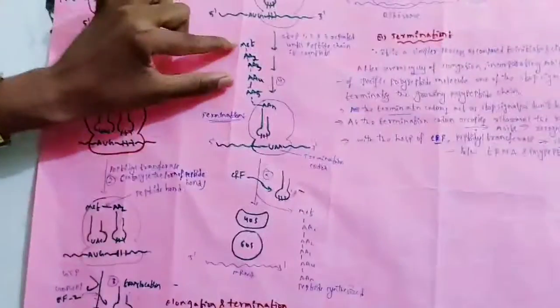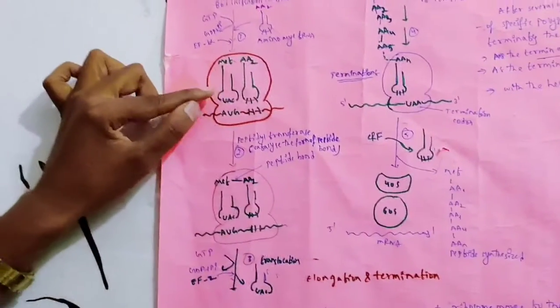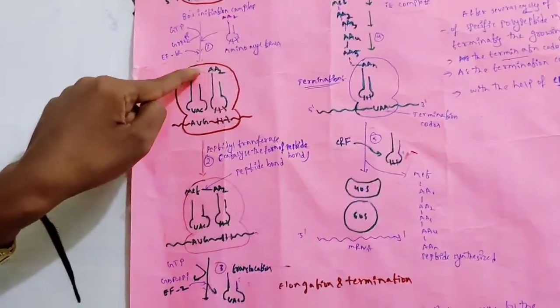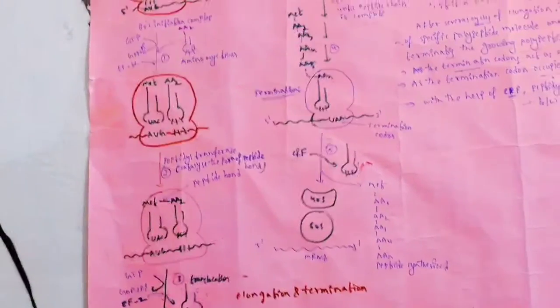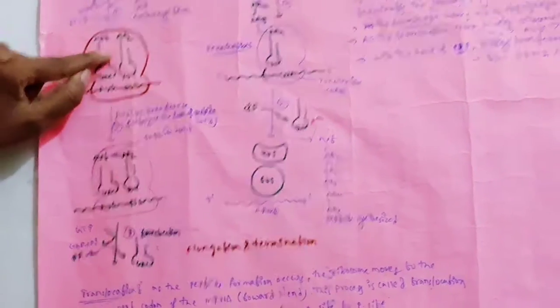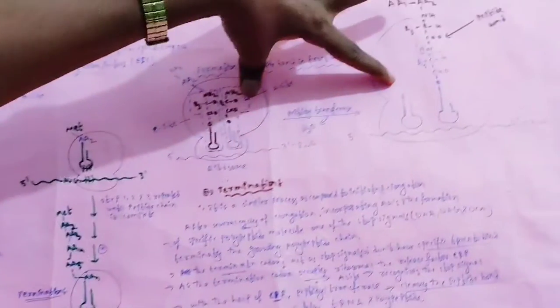Here, what will happen? I told you that the peptide bond is formed in this step. I told you that the peptide bond is formed between these two amino acids. Then I will explain in detail how the peptide bond is formed between these two amino acids by using this one.